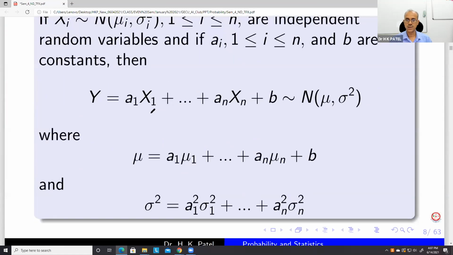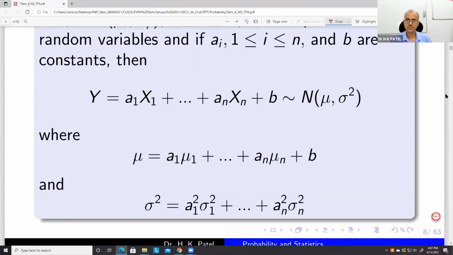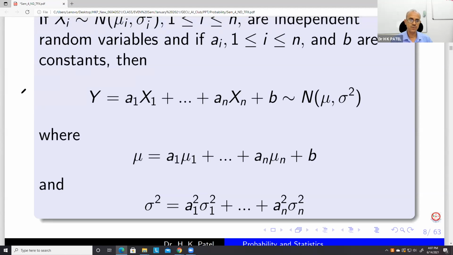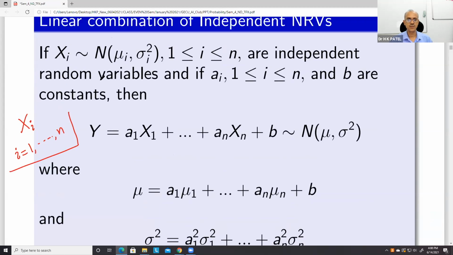So now let us see linear combination. We have n random variables, x1 to xn, and these are all normal random variables, N(mu i, sigma i square).